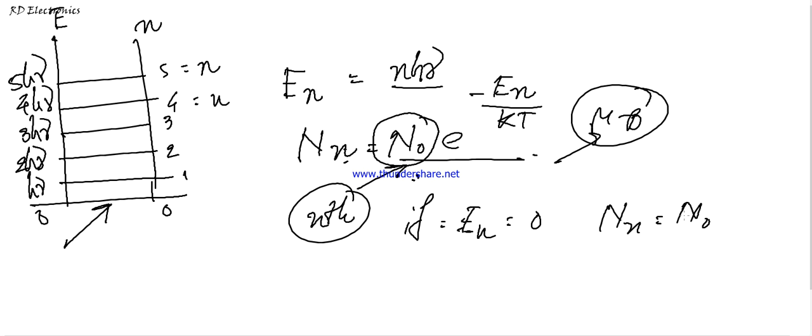Please students, keep in mind that n0 is the number of oscillators in the ground state, and this number Nn decreases exponentially with increase in En. So if En is increased, then Nn decreases. So the particle number in the higher energy level is lesser than the particle number in the lower energy level.